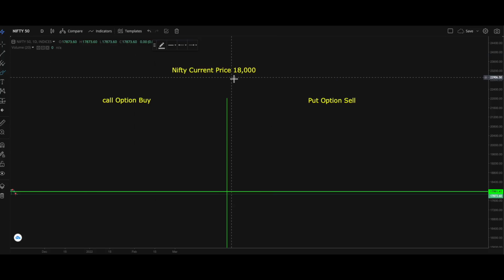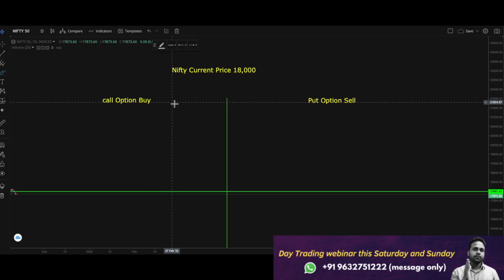Now since I am an option buyer, I have to buy a call option of Nifty because my view is bullish, right? Now even your view is bullish, but you are an option seller, so you have to sell a put option of Nifty. Now let's say both of us entered the trade at 18,000 strike price, okay, at this level.